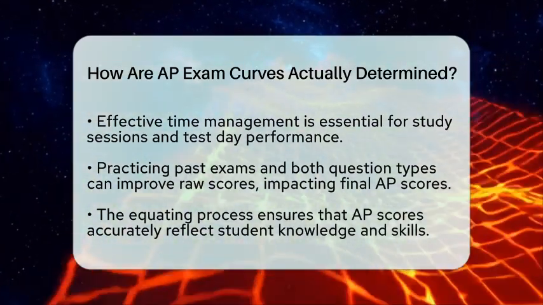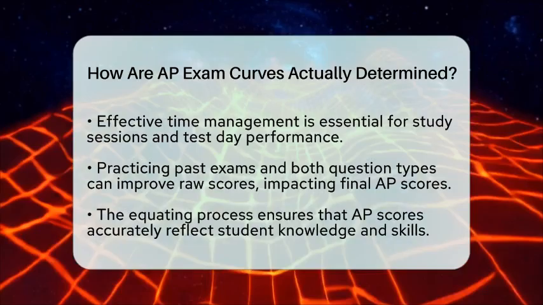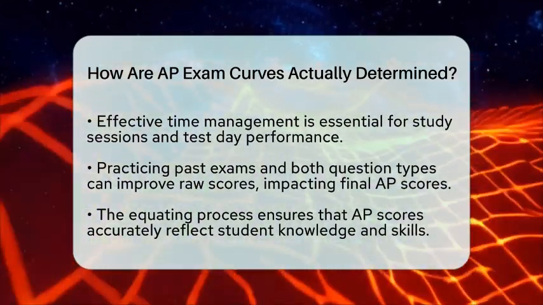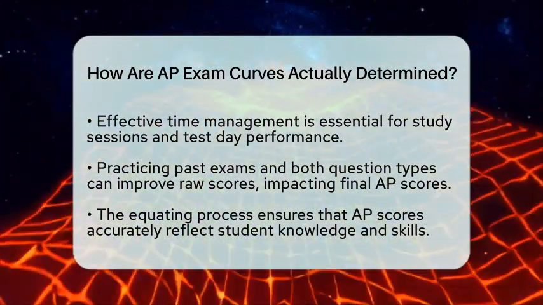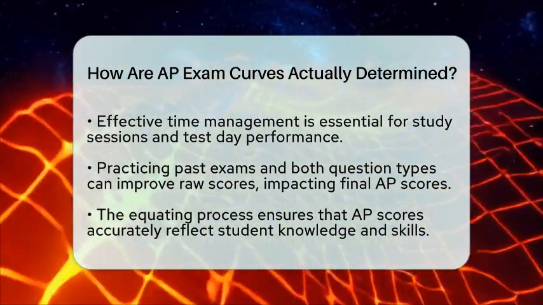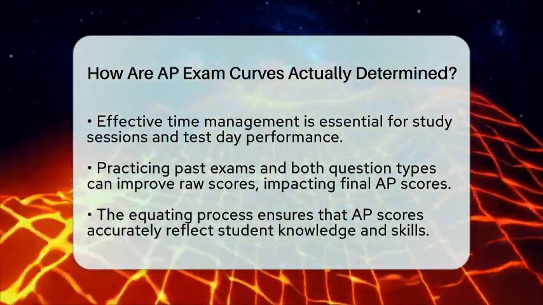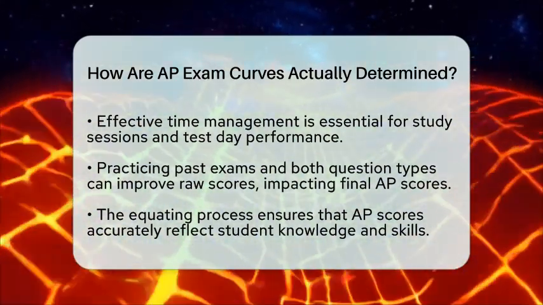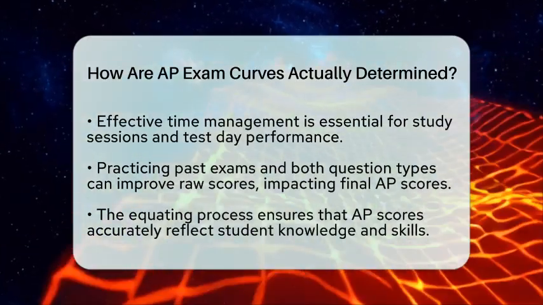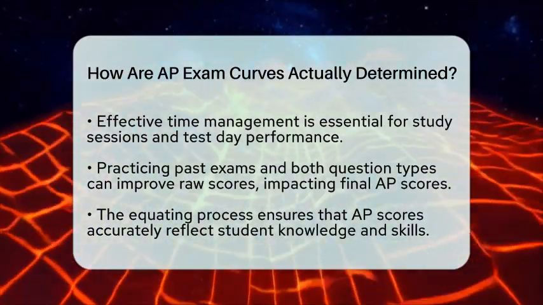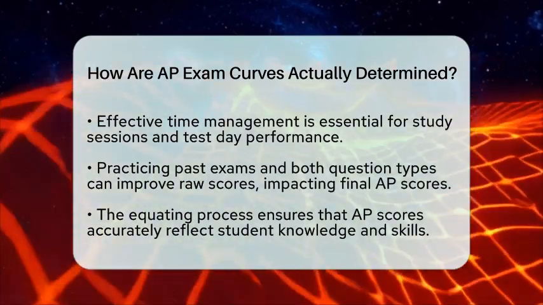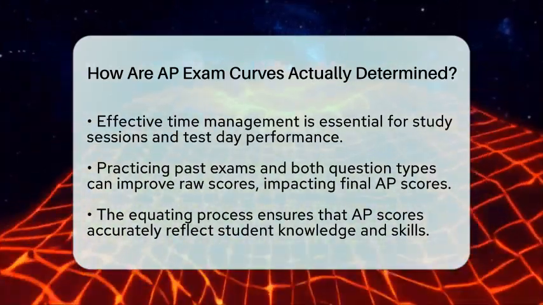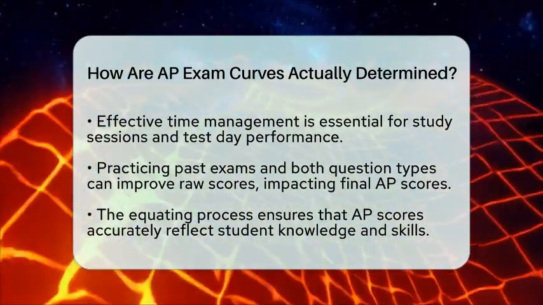In essence, the process of determining Advanced Placement exam curves is a careful statistical method called equating. It adjusts for differences in exam difficulty to maintain fairness and consistency across years and test versions. So, when you receive your score, it reflects your achievement level based on a standard set by the College Board, rather than just how other students performed on that specific test.